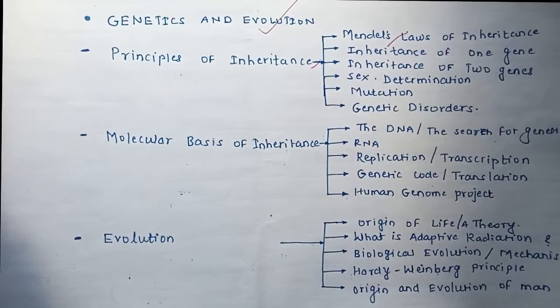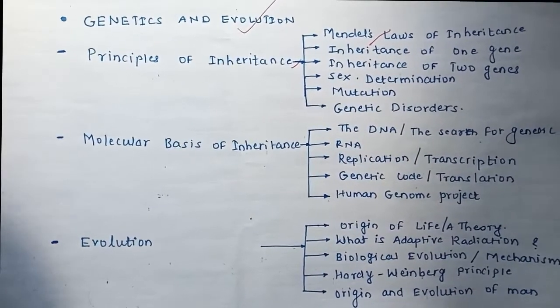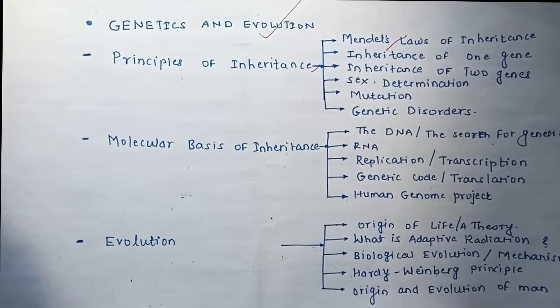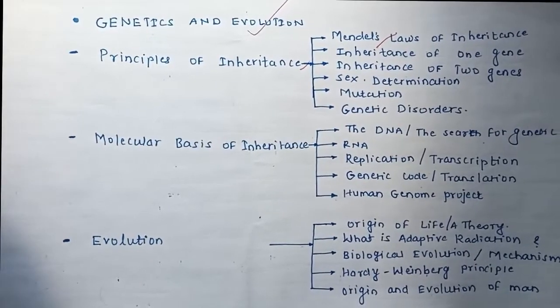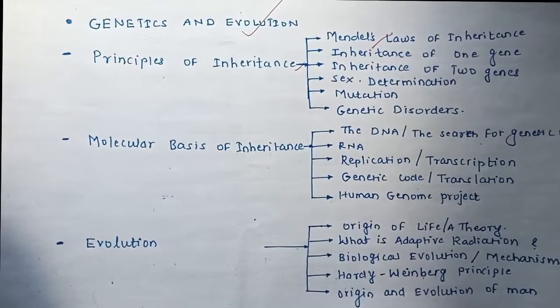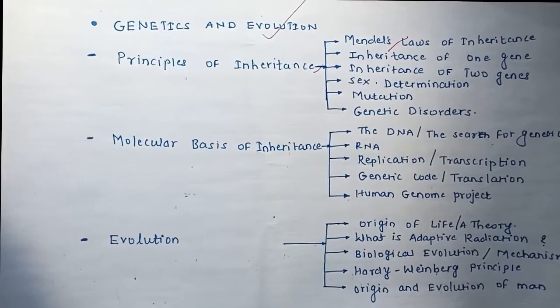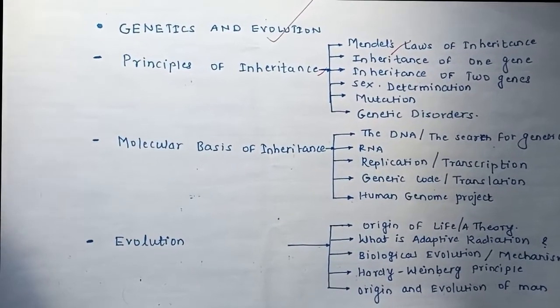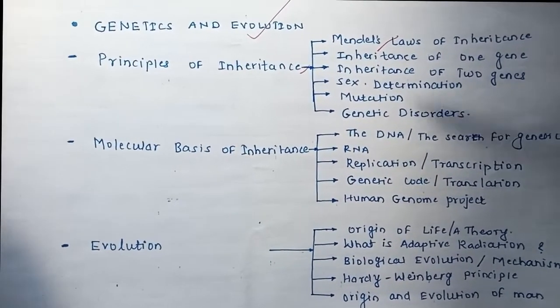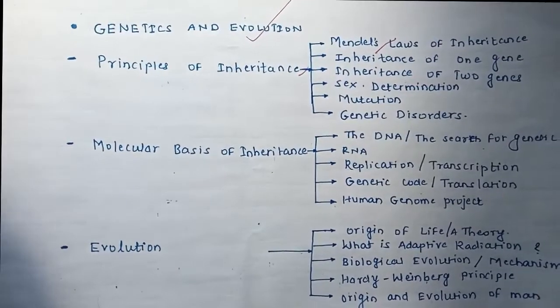Mendel studied the pea plant according to the F1 and F2 generations, that is the first filial generation and the second filial generation. Those observations we are also going to study in the successive subtopics. So all this is covered in the first chapter.